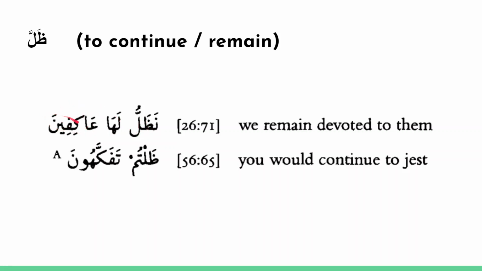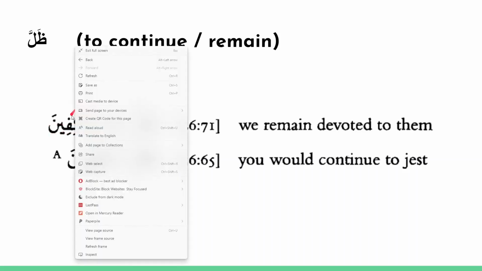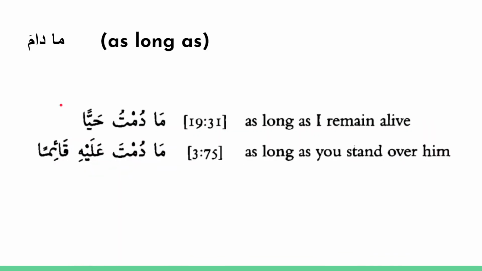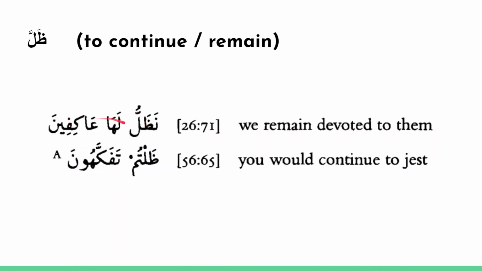So akifin is devoted, and this is the predicate, and so that's why it's in the mansub case, akifin, not akifun. نظل لها عاكفين. We remain devoted to them. Then here we have ظلتم تفكهون. This is past tense. And so they're saying that you would continue to jest.